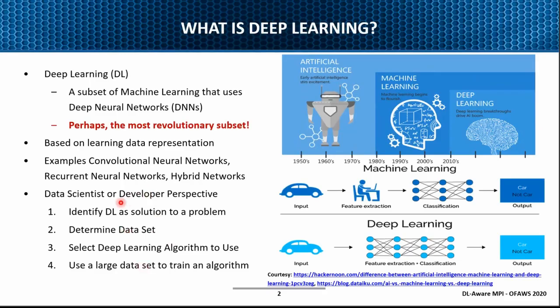From a data scientist perspective, deep learning is a solution to a problem. If you have a big data set, you select a deep learning algorithm and use the larger data set to train it. Then, when you have new data or an image, you should be able to find out whether your trained model is working correctly or not.